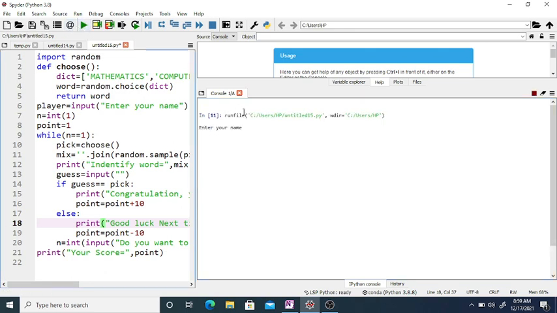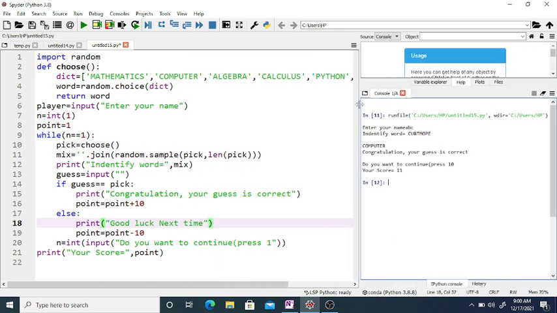So now if you run, enter your name, say my name is ABC. Identify word, it is what? Computer. Congratulations, your guess is correct. Do you want to continue? Press 1. No, I don't want to continue. So your score is what? 11. Why is it 11? Point is equal to 0. We want to make point 0, not 1. So point is 0.